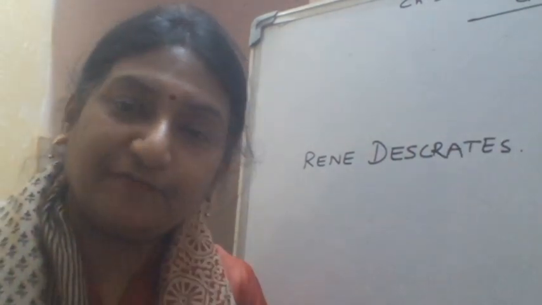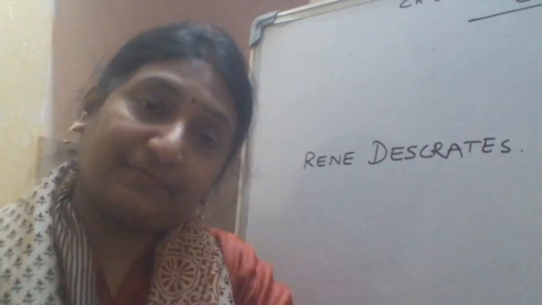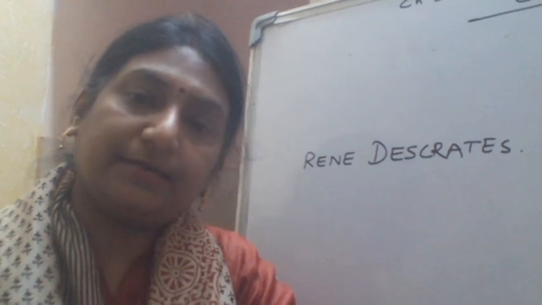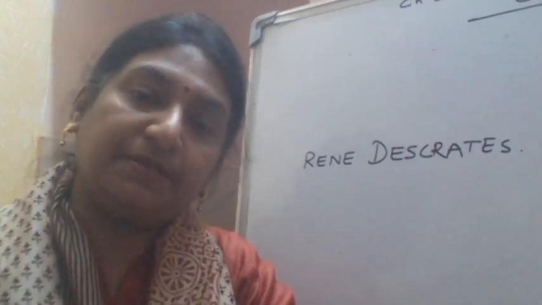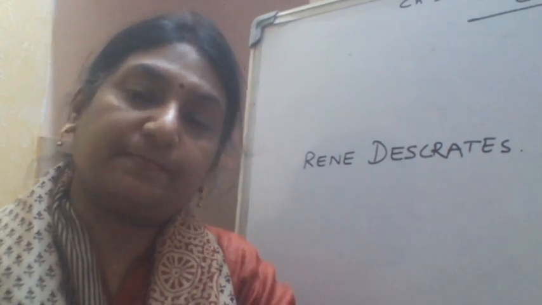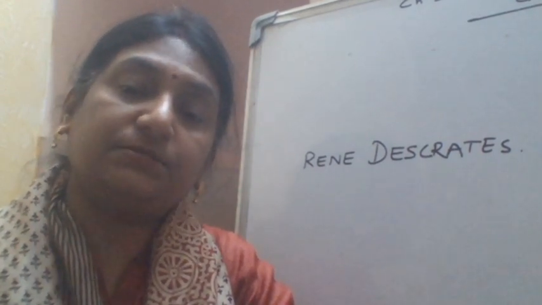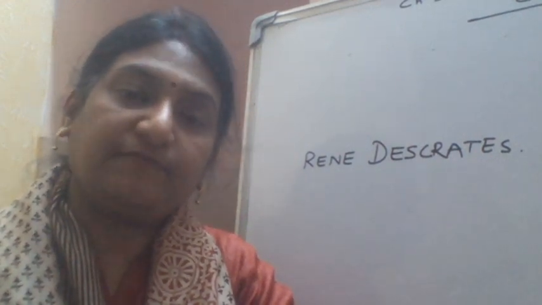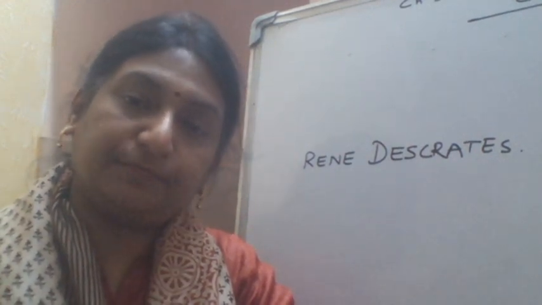He was very fond of lying down and thinking, reading stories like that. While in a pleasure time he was sleeping and dreaming of something, a thought came to his mind, and from there he gave birth to the topic of coordinate geometry. So he is known as the father of coordinate geometry.